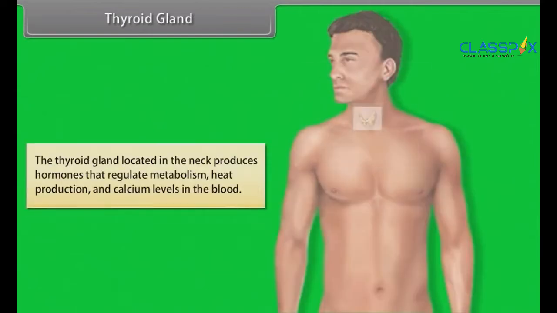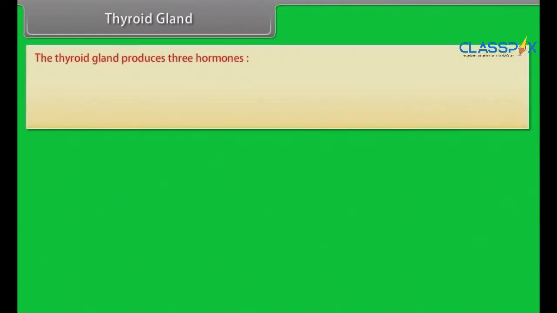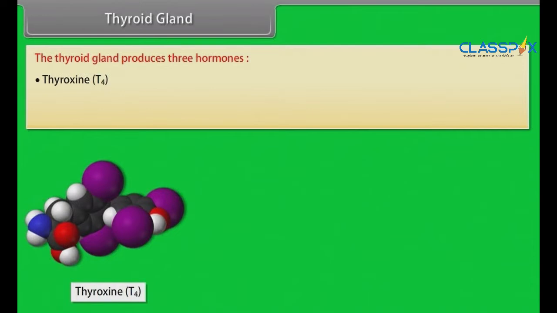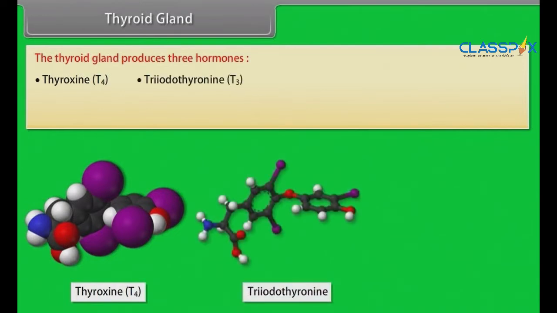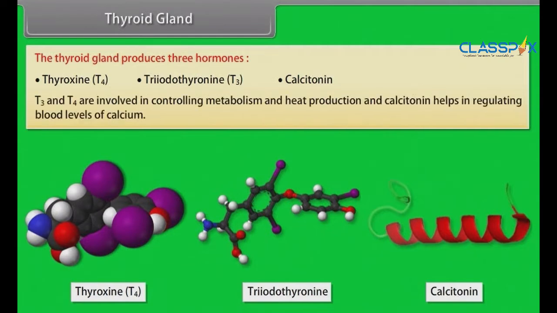The thyroid gland located in the neck produces hormones that regulate metabolism, heat production, and calcium levels in the blood. The thyroid gland produces three hormones: thyroxine, T4, triiodothyronine, T3, and calcitonin. T3 and T4 are involved in controlling metabolism and heat production, and calcitonin helps in regulating blood levels of calcium.